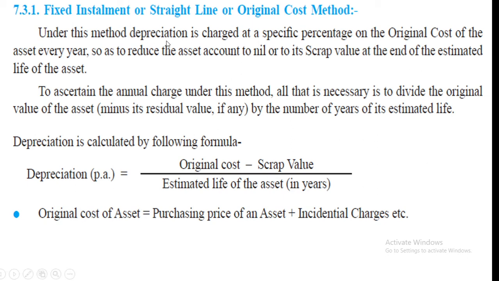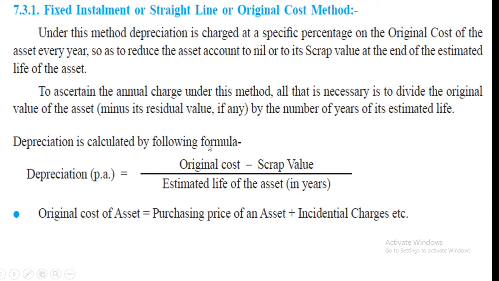Under this method, depreciation is charged at a specific percentage on the original cost of the asset every year, so as to reduce the asset account to nil or to its scrap value at the end of the estimated life of the asset. To ascertain the annual charge under this method, all that is necessary is to divide the original value of the asset minus its residual value, if any, by the number of years of its estimated life.